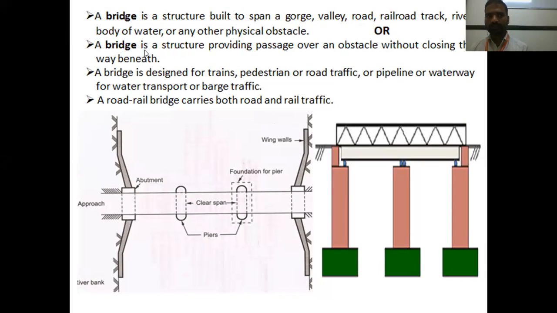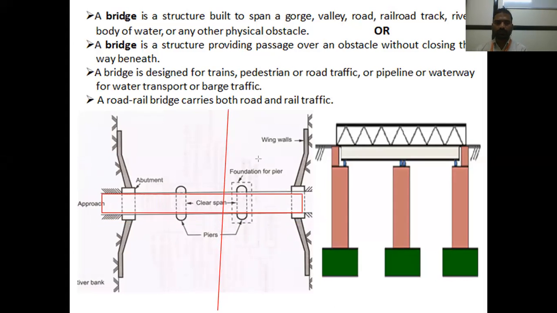Or you can define it like this also. A bridge is a structure providing a passage over an obstacle without closing the way beneath. The river is flowing here. Without closing this river, without disturbing that river, we should come from this point to this point, that is, with the help of a bridge. In this figure you can identify the structure. Water is flowing like this, but our bridge is here. So this is the bridge structure.